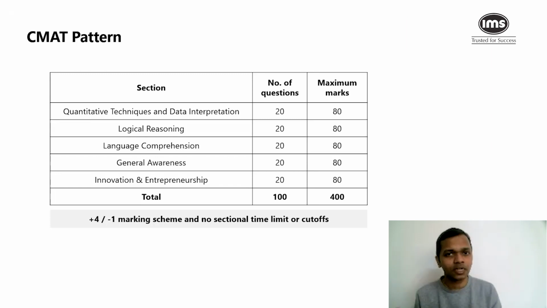And because of this, the number of questions in other sections have been reduced. So instead of 25 questions, which we used to have earlier, now we are going to have 20 questions in each of the sections. And innovation and entrepreneurship is a mandatory section as part of the entire paper. So you're still going to have a total of 100 questions and maximum marks is going to be 400 with a +4 -1 marking system. Please note that there is no sectional time limit and there's no sectional cutoff as well.